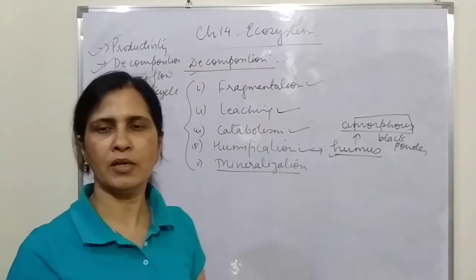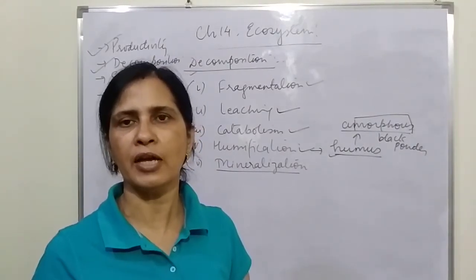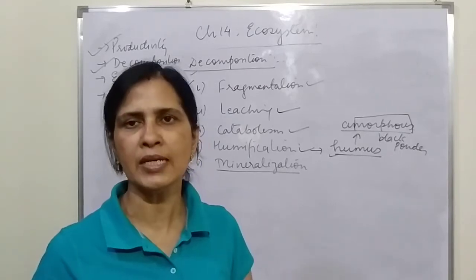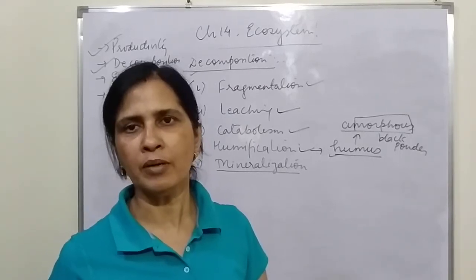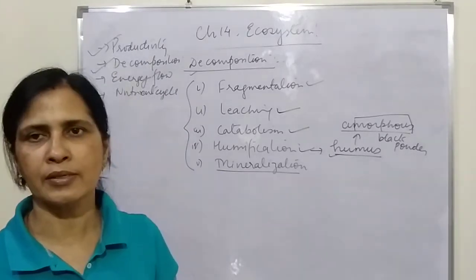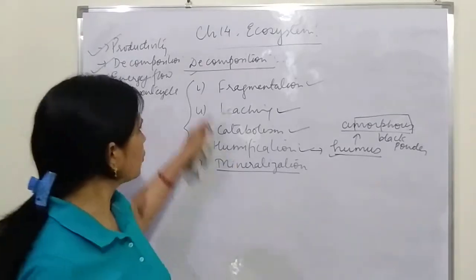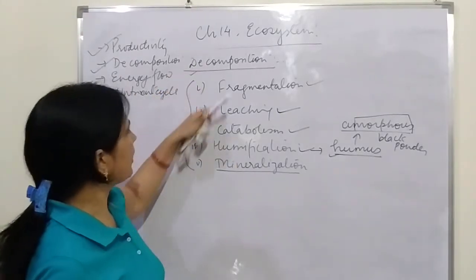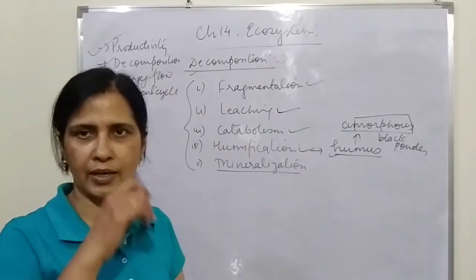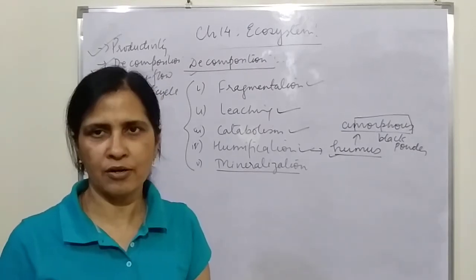Mineralization is a process where the components present in the dead organism are finally converted into minerals, and they are available to the plants when they absorb water. Along with that, these minerals also get dissolved in it, and the plants are able to absorb them. So these 5 are the steps of decomposition, and all these 5 steps take place at the same time in an organism.